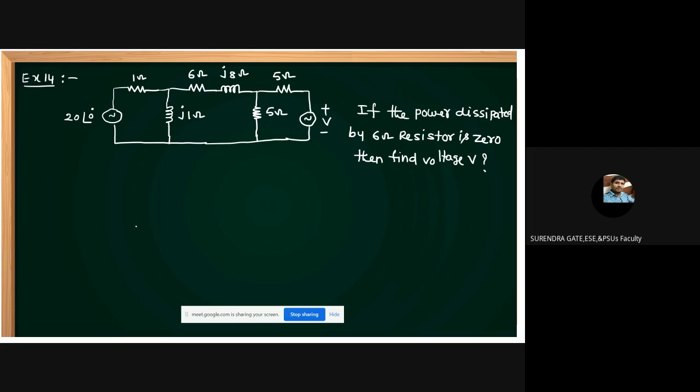If the power dissipated by the 6 ohm resistor is 0, then find the voltage V.